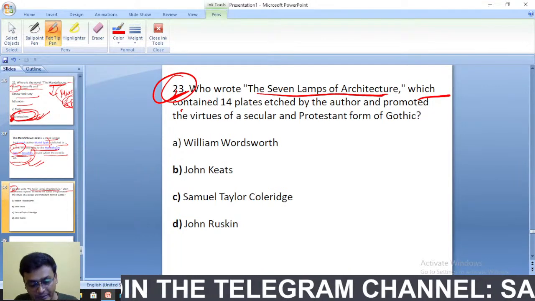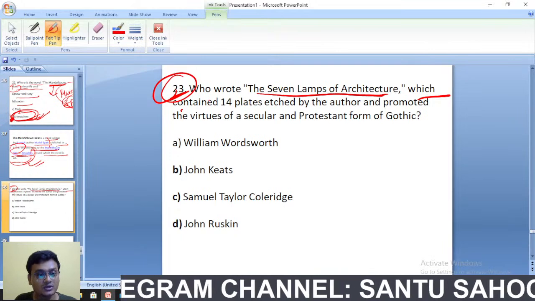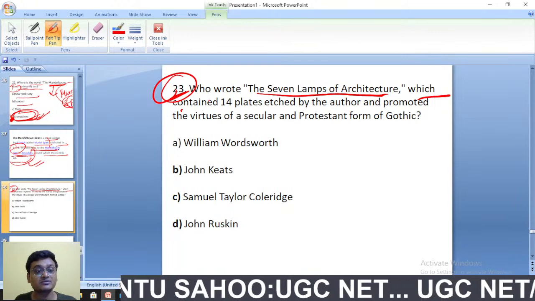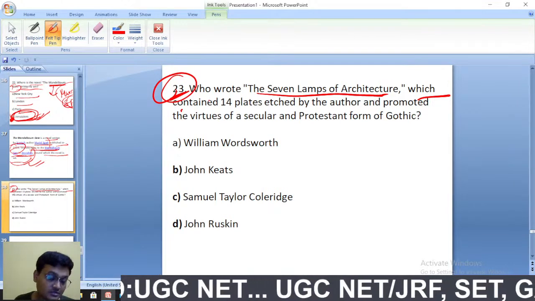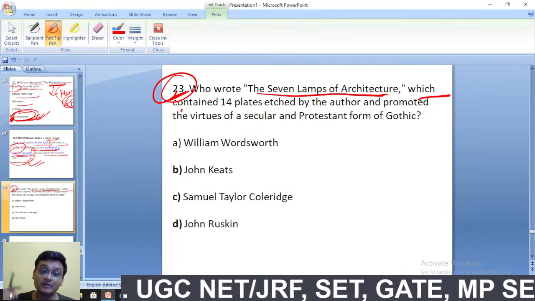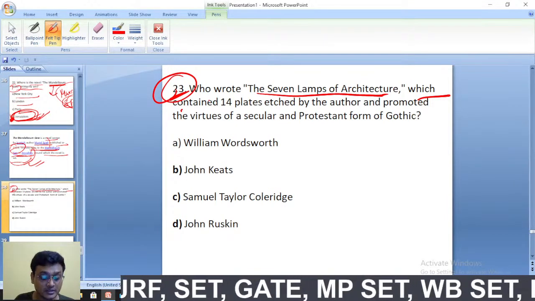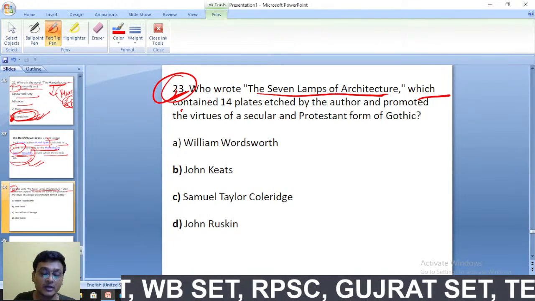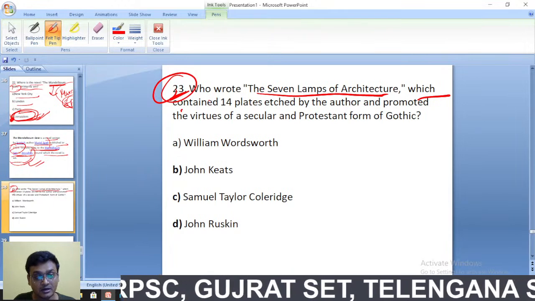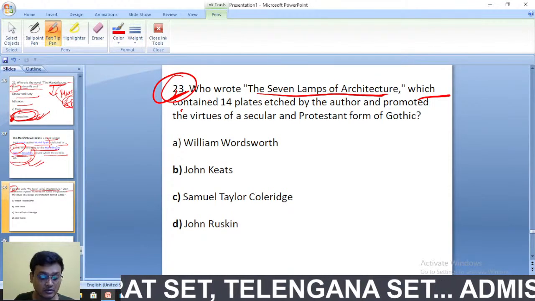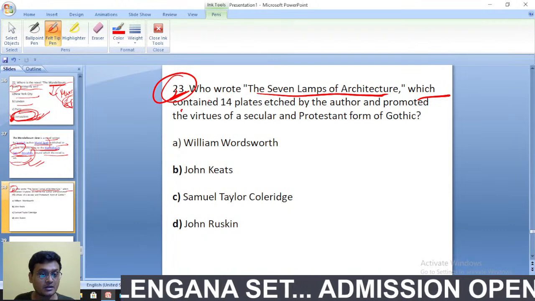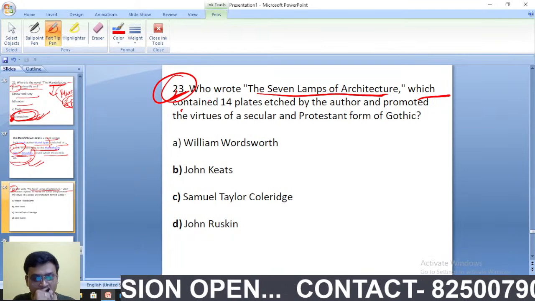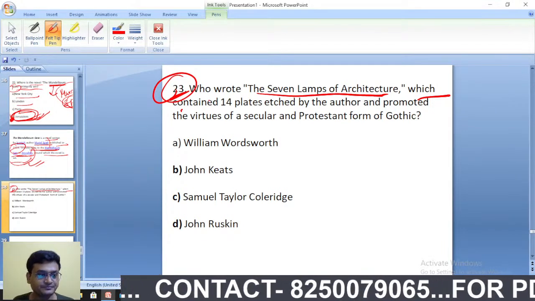Even after completing MA, we are just now also not able to understand, not able to remember. Even sometimes we also forget the authors. There are some authors we even do not know. Even I do not know. So it is not possible for everyone to know every writer as well. There are tons of writers. Okay.